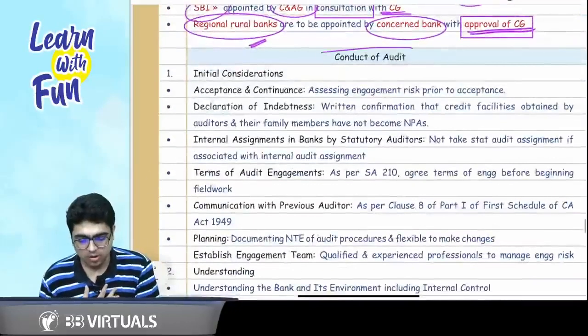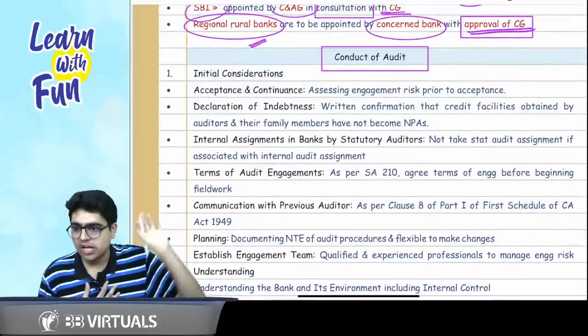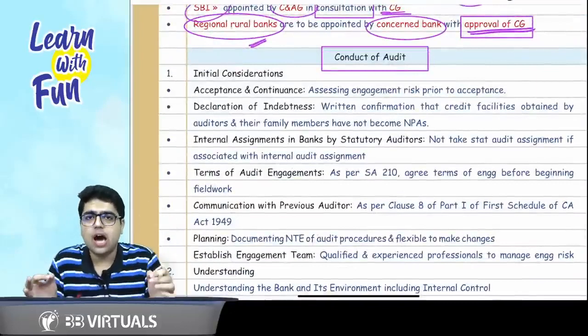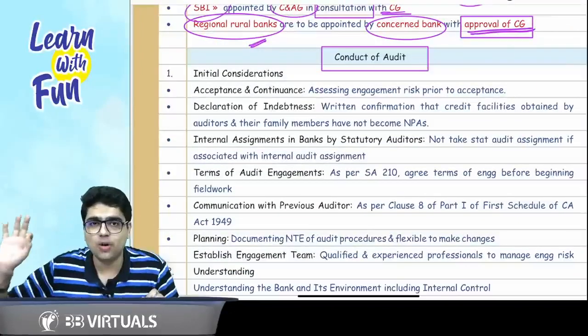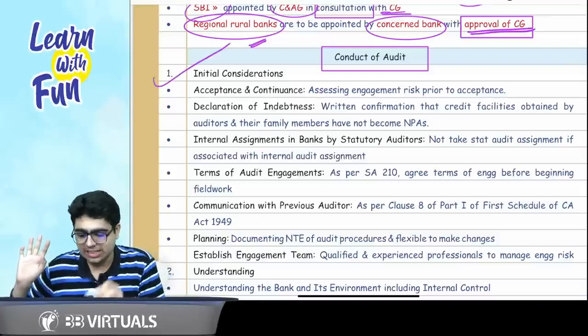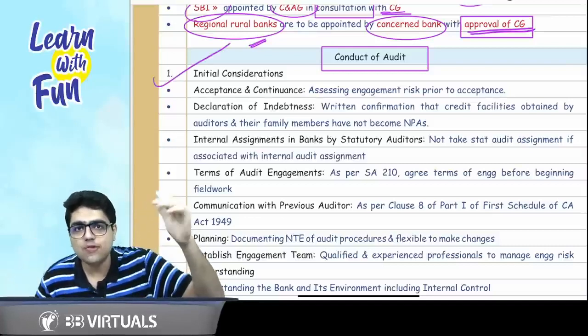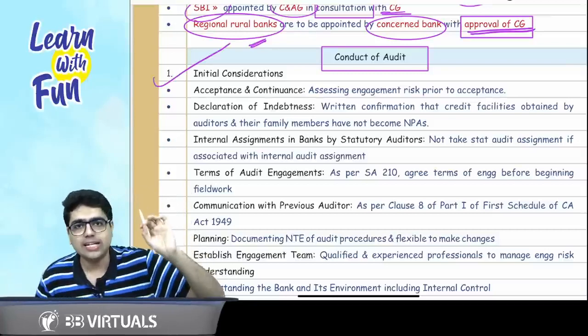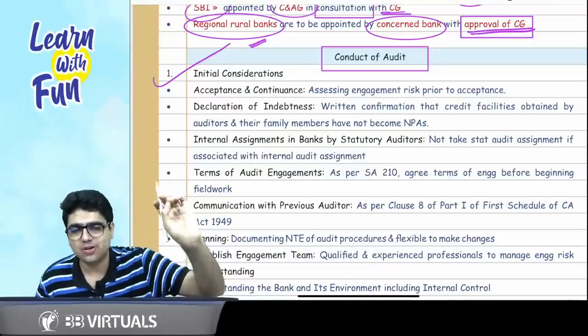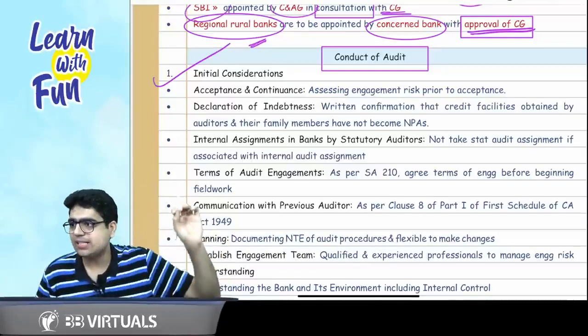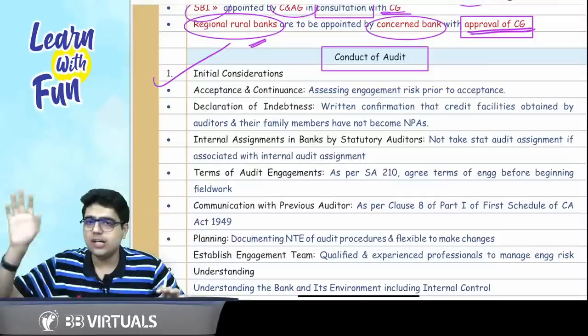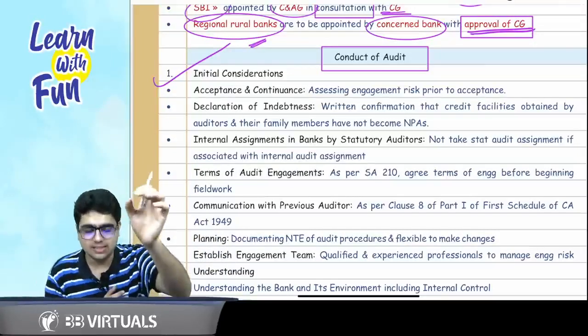Now let's talk about conduct of audit. How the bank audit is conducted. So first of all, initial consideration. Initial considerations means you have not yet started the audit. You have not yet started your risk assessment procedure, further audit procedure, nothing. You are just considering the initial things. Sir, what are the initial considerations? I think we discussed in the class also.